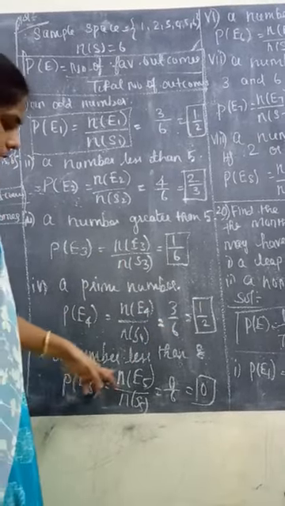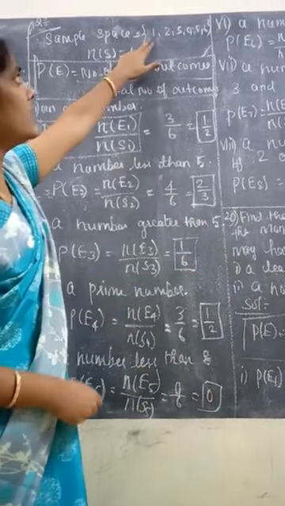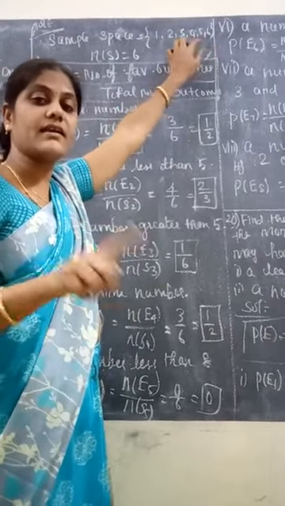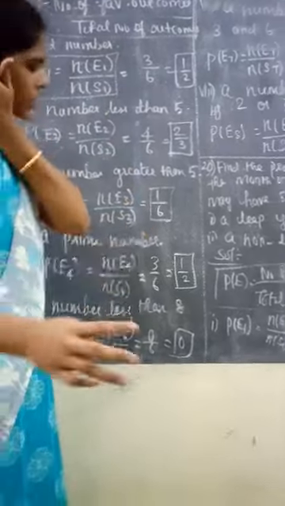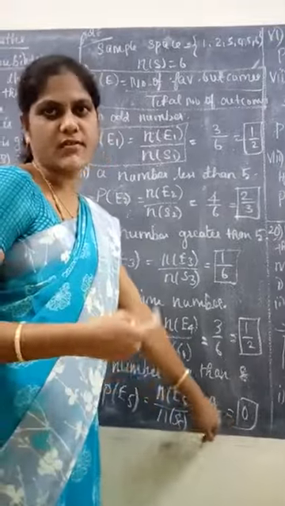Next, a number less than 8. Listen, for a number less than 8, here we have the numbers 1 to 6 alone. We would need 7, but in a die sample space we don't have the number 7. So that condition is 0. 0 by 6 equals 0, the probability is also 0.